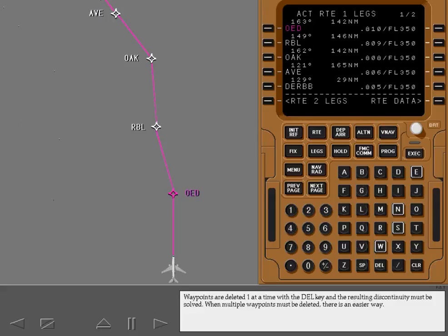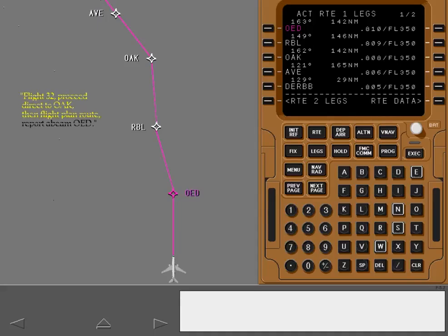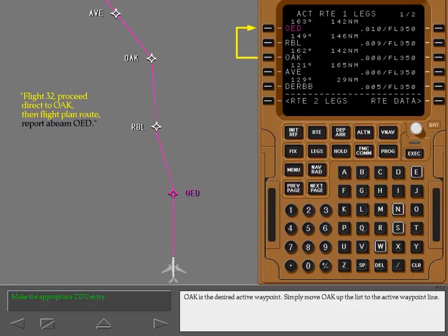Waypoints are deleted one at a time with the Delete key, and the resulting discontinuity must be solved. When multiple waypoints must be deleted, there is an easier way. Oakland is the desired active waypoint. Simply move Oakland up the list to the active waypoint line.